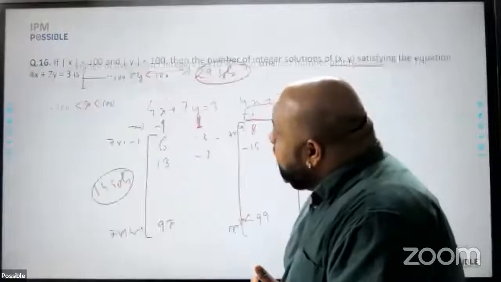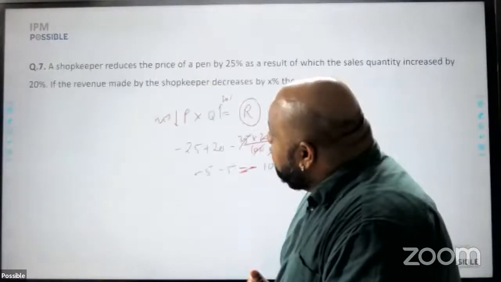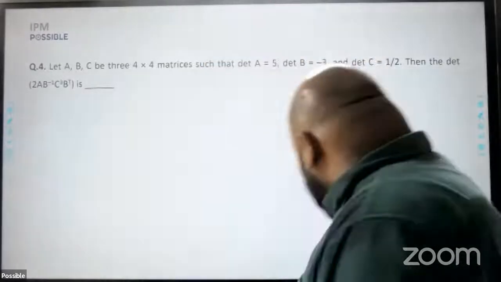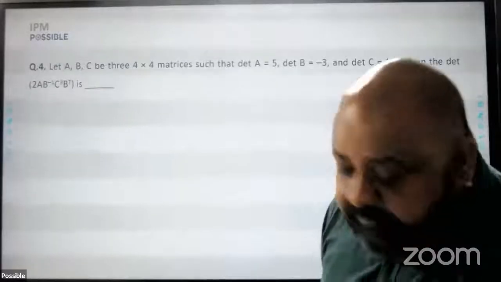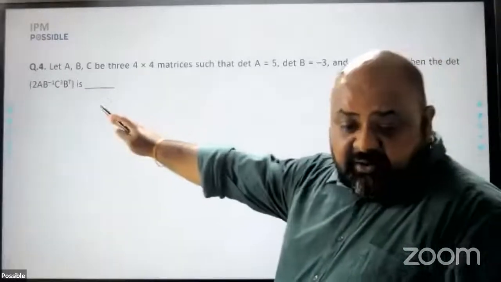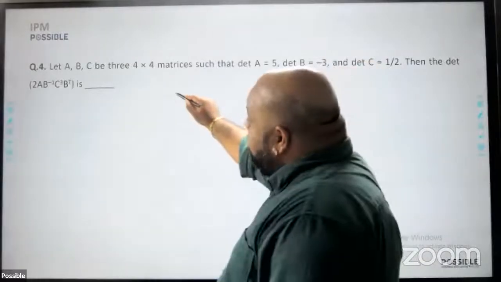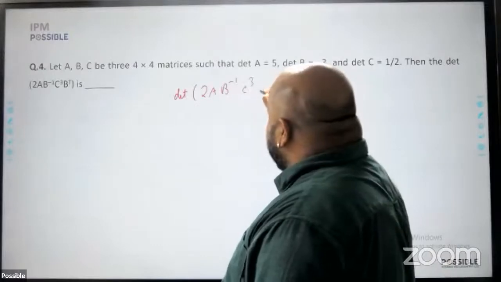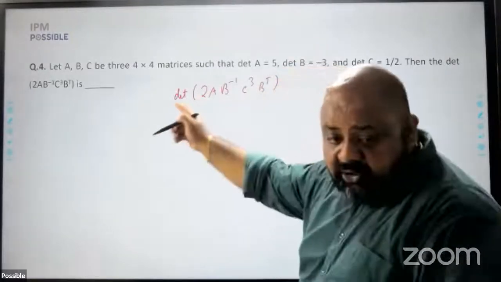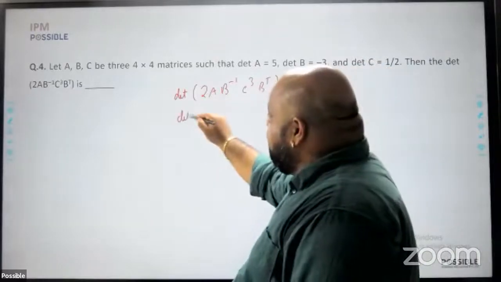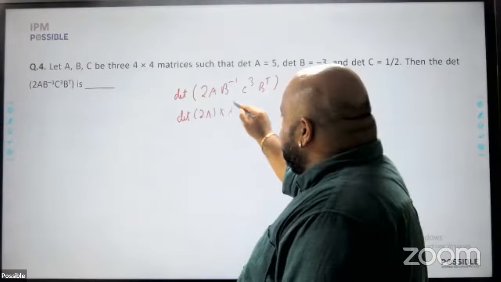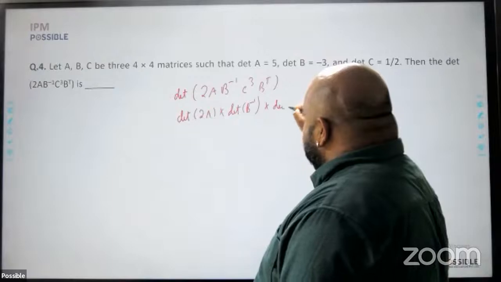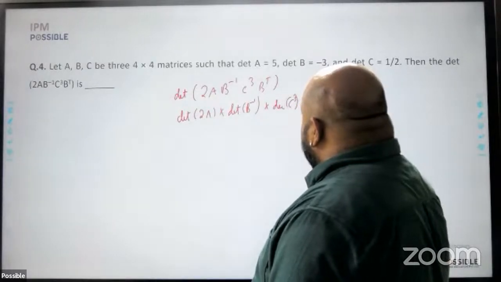So if I go back in this slide, I look at the matrices determinant question. I lost my pen for some reason. Yeah, here it is. Now, this is a straightforward question. You have to find out the determinant value of 2A B inverse C cube B transpose. For a product of determinants, this value is simply given by determinant of 2A into determinant of B inverse into determinant of C cube into determinant of B transpose.